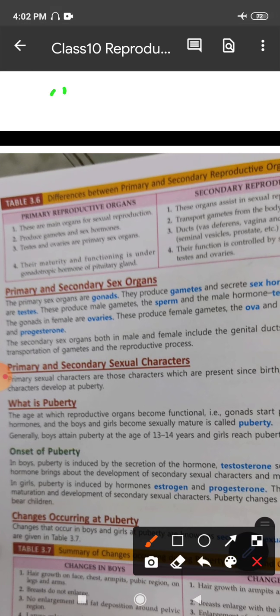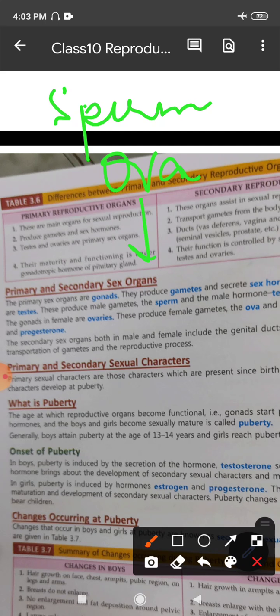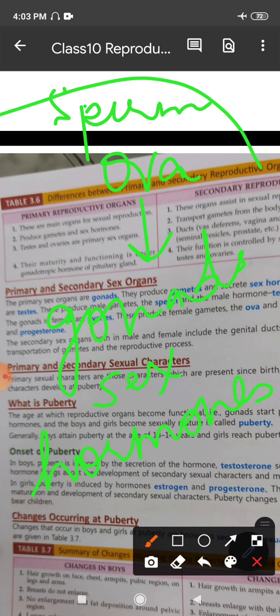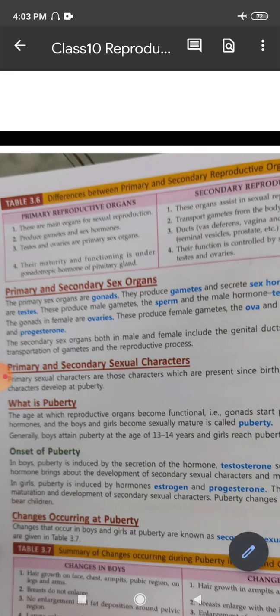The male gamete is the sperm, and the female gamete is the ova. The gonads produce the gametes, and they also secrete the sex hormones.